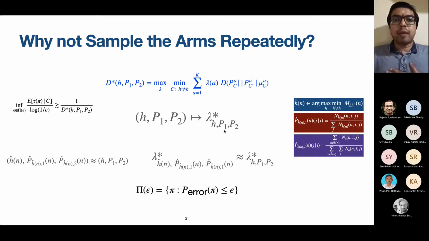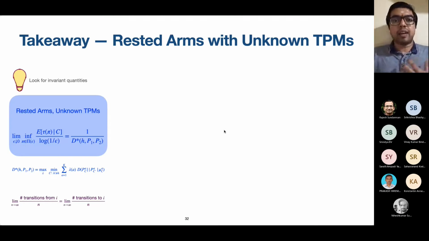So this is as far as the rested arm setting is concerned. The most important lesson that I learned from the setting of rested arms is that even though it may not have direct practical applicability, it taught me a very important lesson, which is that the number of transitions from and to match. So there is an invariant quantity in the problem. It was very important for us to capture this invariant quantity. We will see why this is important, because looking for such invariant quantities in analysis will make the problem so much easier. It will simplify the problem to an extent where it starts becoming amenable to analysis. So this was the takeaway for me from the setting of rested arms.